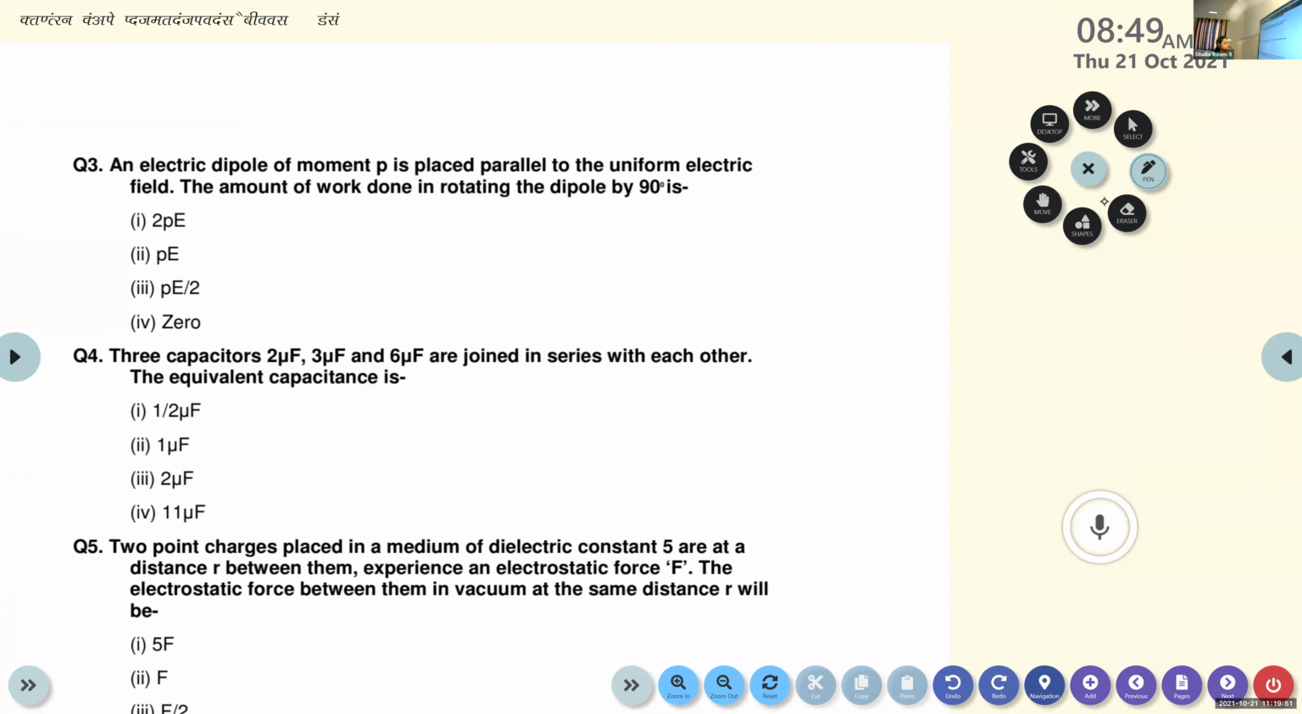An electric dipole of moment P is placed parallel to the uniform electric field. The amount of work done in rotating the dipole by 90 degrees is: 2PE, PE, PE by 2, or 0.